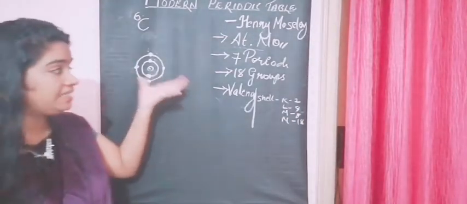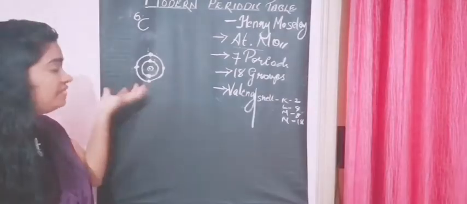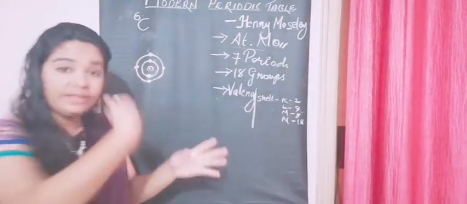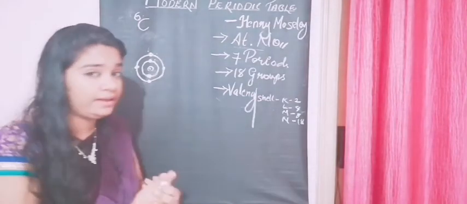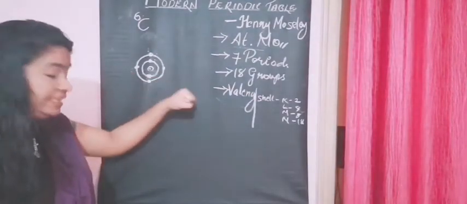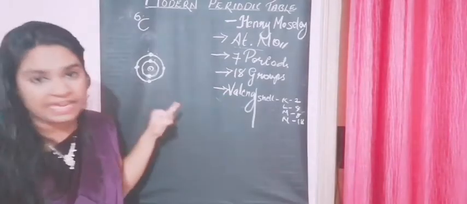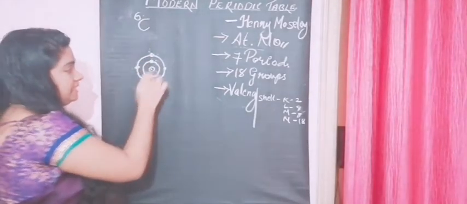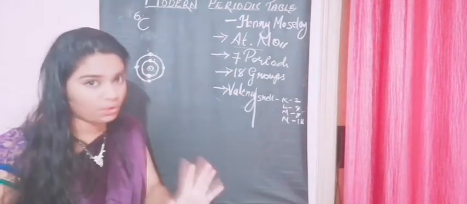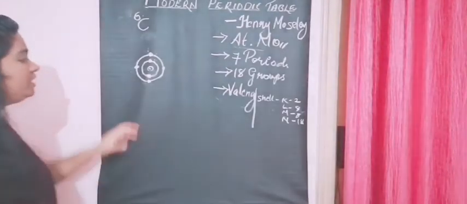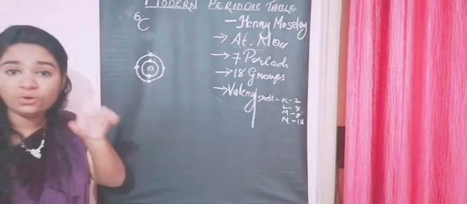Or it can also share with some other atom. Whatever number is lost, gained or shared, that number is indicated as valency, and the electrons present in the outermost shell are called the valence electrons. So how many valence electrons are there here?